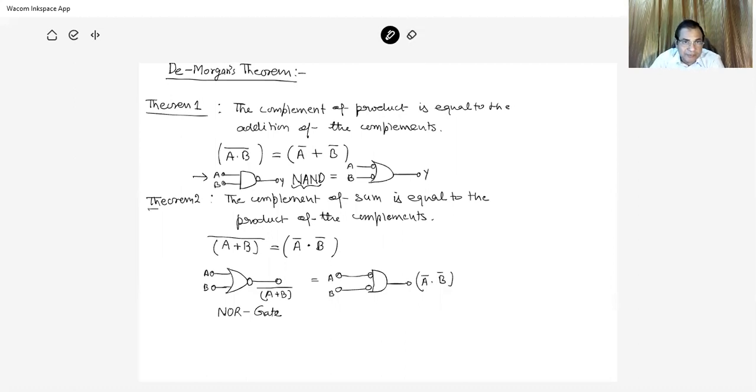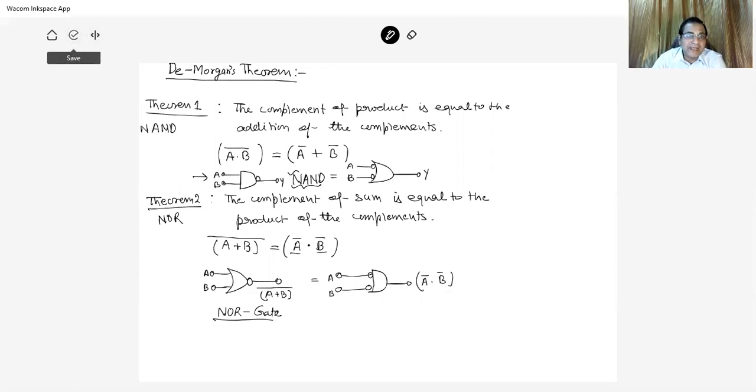Similarly, this is theorem 2. The complement of A plus B, the two variables, the complement of the sum is equal to the product of the complements. So A complement and B complement and their product. So this is the NOR gate. The first theorem is based on the NAND gate and the second theorem is based on the NOR gate.